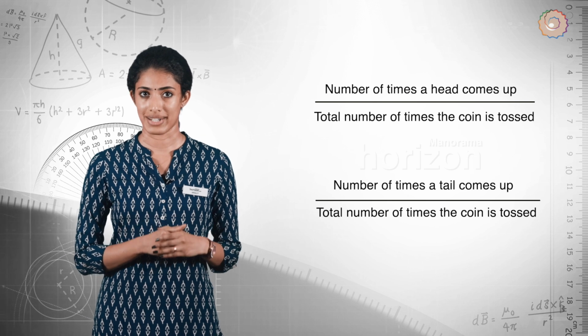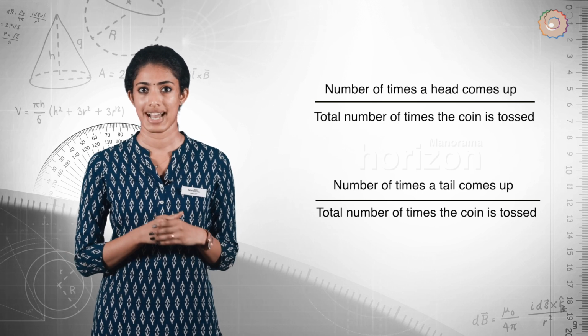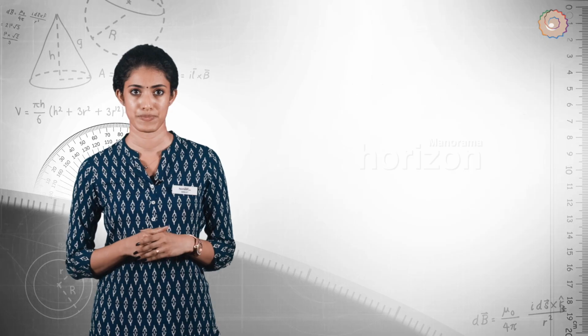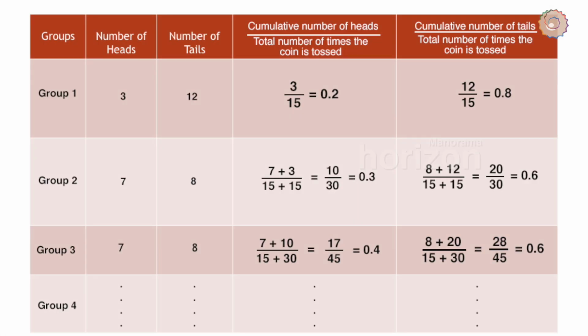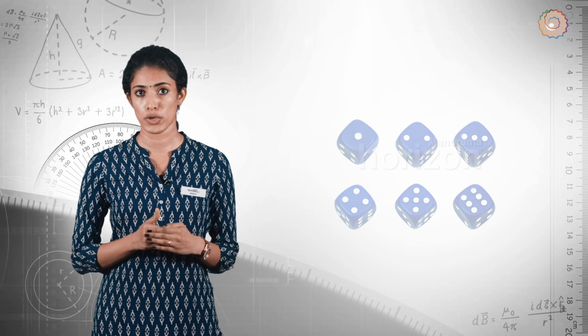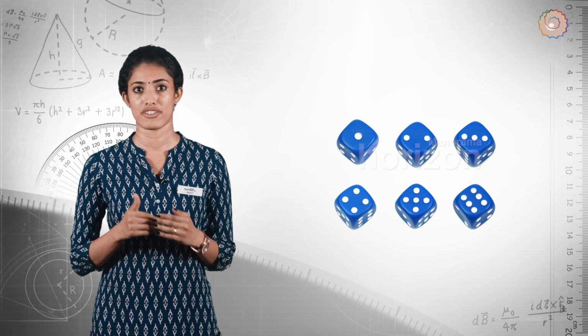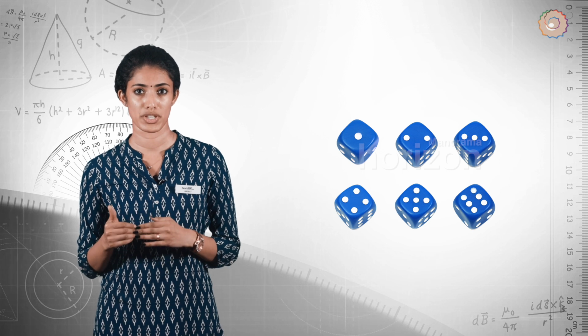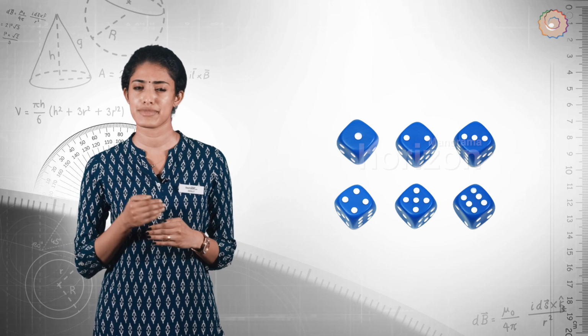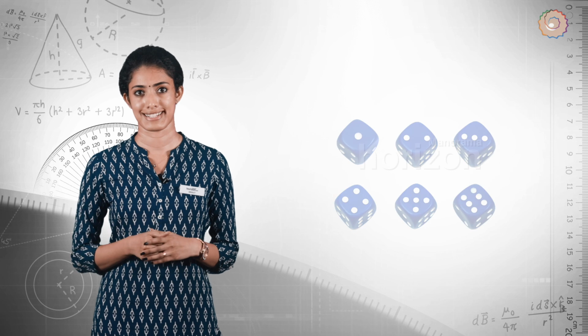Let's now tabulate the observations of groups and calculate the resulting fractions. What do you infer from the table? As the total number of tosses of the coin increases, the value of the fractions in column 4 and column 5 comes closer to 0.5. Similarly, if we roll a die 30 to 40 times, we note that as the number of throws of the die increases, the value of the fraction comes closer to 1 divided by 6.